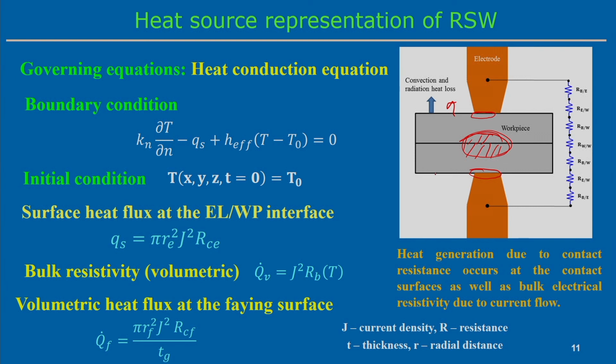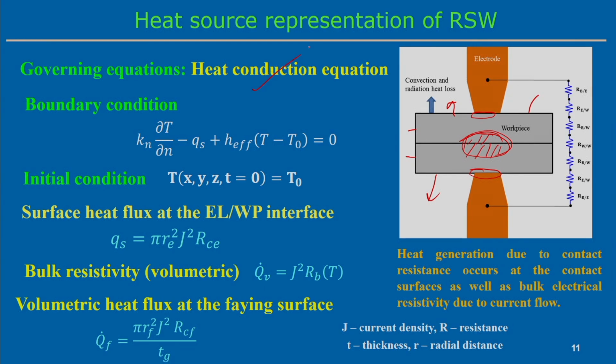Similarly, in the other parts there is some heat loss from the remaining surfaces, by convection and radiation. In general, the solution domain can be represented in a similar way. The only thing is that we have to look at how the source of heat interacts during this process, and accordingly decide the boundary condition. Here a similar kind of boundary condition can be applied, because through the boundary there is a loss of heat by convection and radiation.